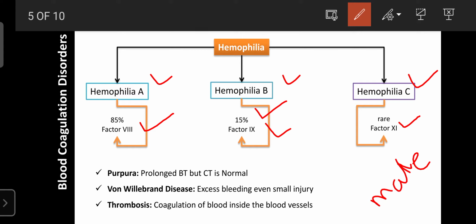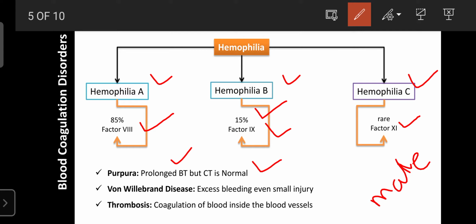So next one is purpura. It is one of the blood coagulation disorders where the BT, the bleeding time, is prolonged. The bleeding time increases, but the clotting time is normal. You can easily see the clot of the blood but it cannot stop the bleeding. So that condition is known as purpura.